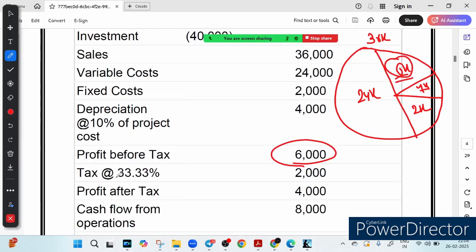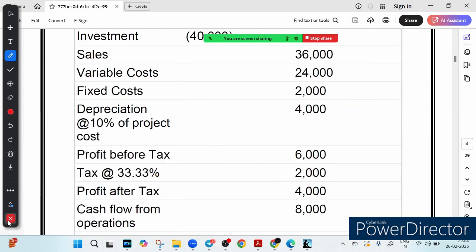Now tax is given at the rate of 33.33%, which is almost one third. What is one third of 6,000? It is 2,000. So after paying the tax, profit after tax is 4,000. This is the data. I hope this makes sense to you. We have already covered it so far. We subtract the depreciation and then add the depreciation back, and now we have to see what is the cash flow from operation.